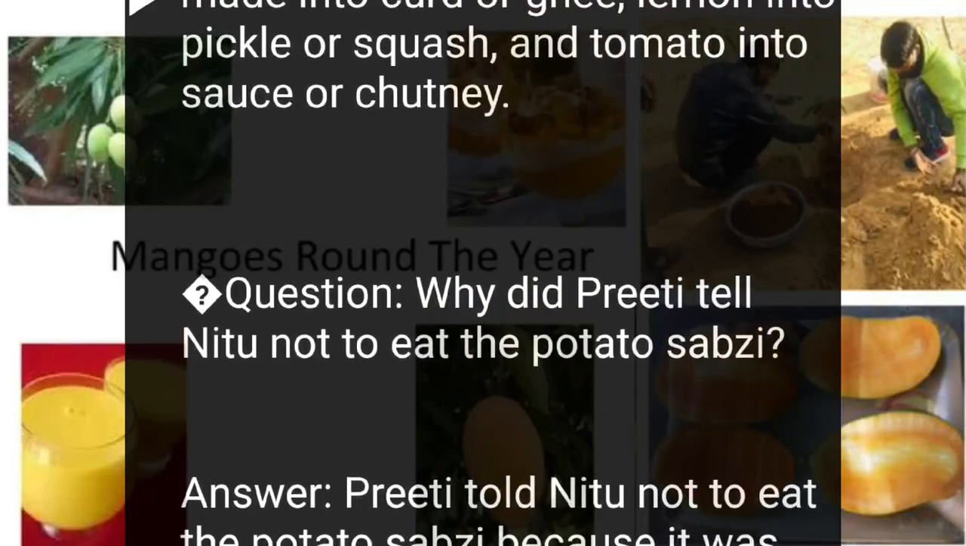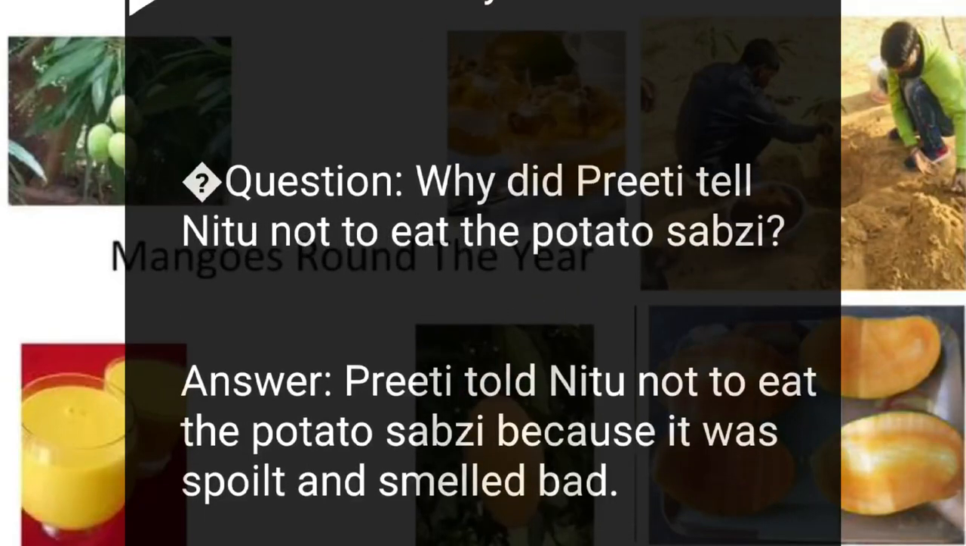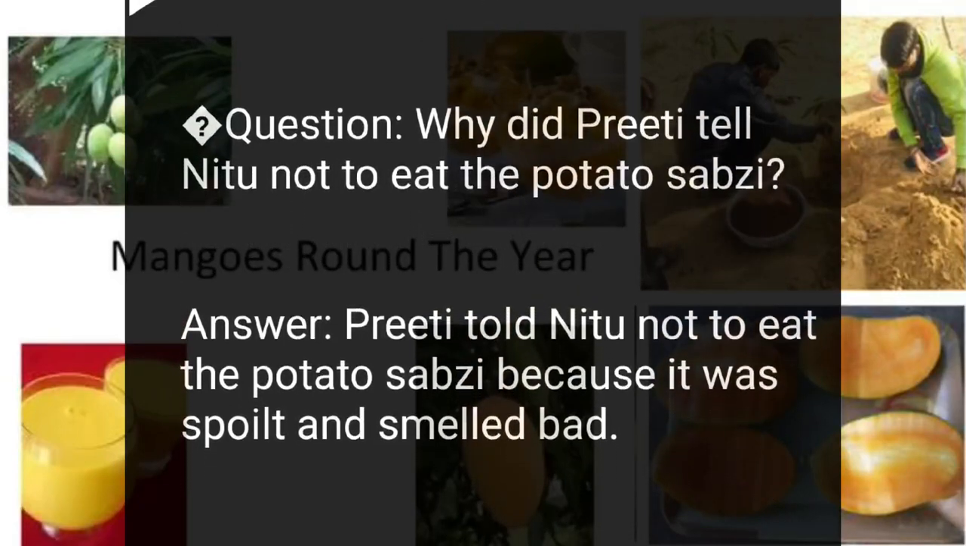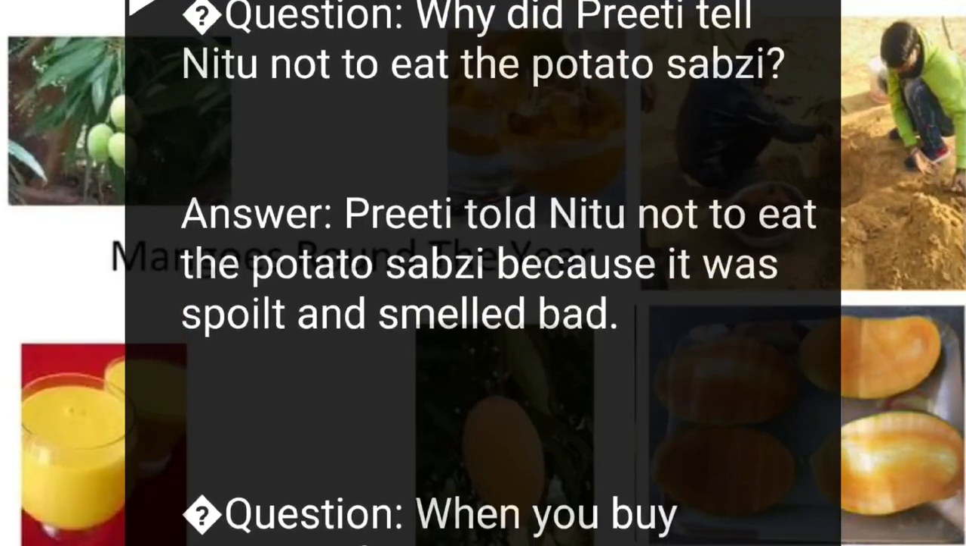Question. Why did Preeti tell Neetu not to eat the potato sabzi? Answer. Preeti told Neetu not to eat the potato sabzi because it was spoiled and smelled bad.